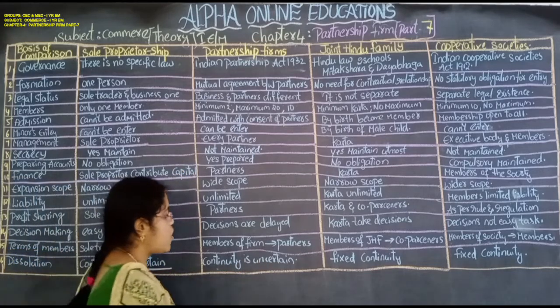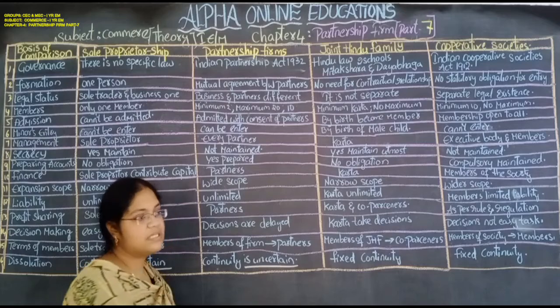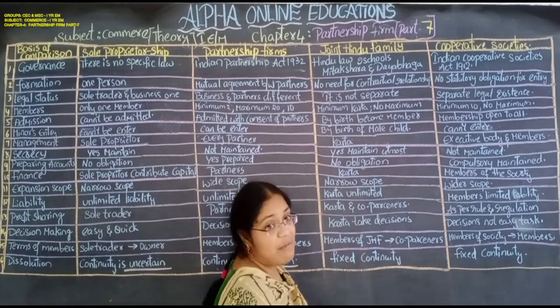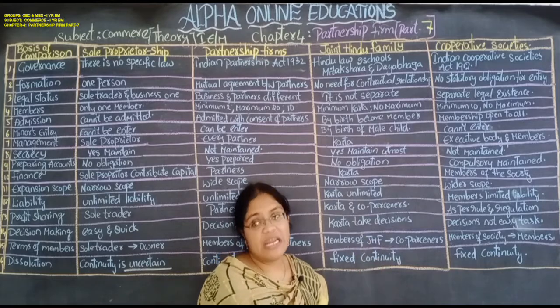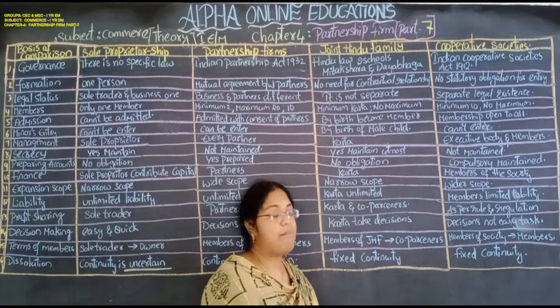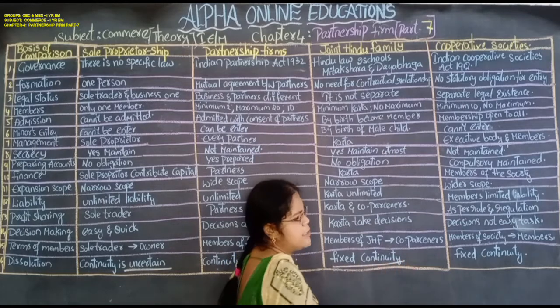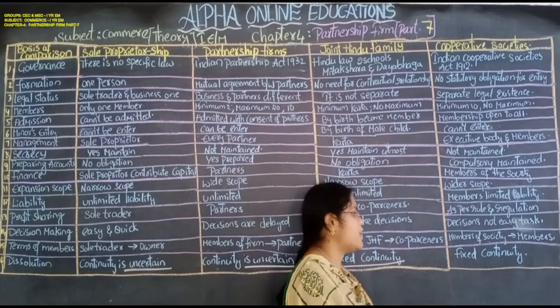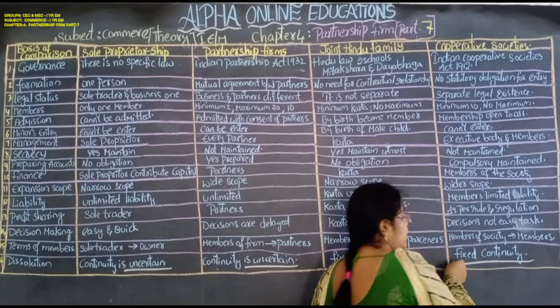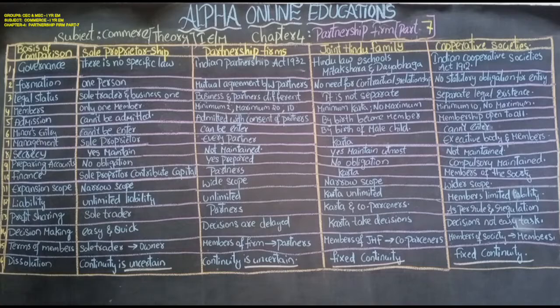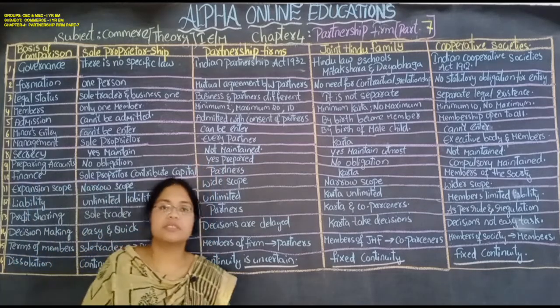If any partner wants to dissolve the business, then the business will end. In the joint Hindu family, if the karta dies or any co-partner dies or anything happens, there is no chance of closing the business. It is fixedly continued. Here also it is the same. It will continue. There is no chance of closing the business in case of death, retirement or anything else in the cooperative societies.